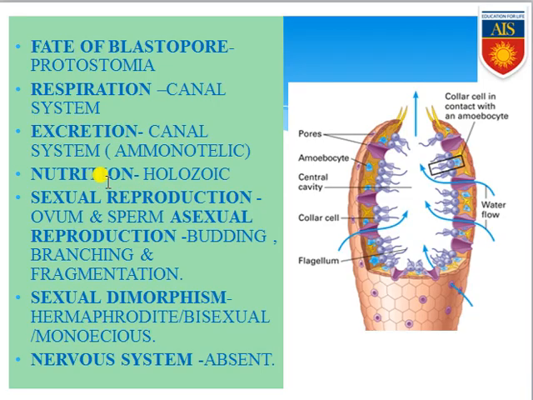Nutrition is exclusively holozoic, because they engulf the food material. Sexual reproduction: they produce ovum and sperm. They can also reproduce asexually, which is performed by budding or branching, as well as by fragmentation. Sexual dimorphism is not found. They are hermaphrodite organisms, that means bisexual: male and female reproductive structures are present within the same body, so they are hermaphrodite. Next, the nervous system is totally absent in these organisms.